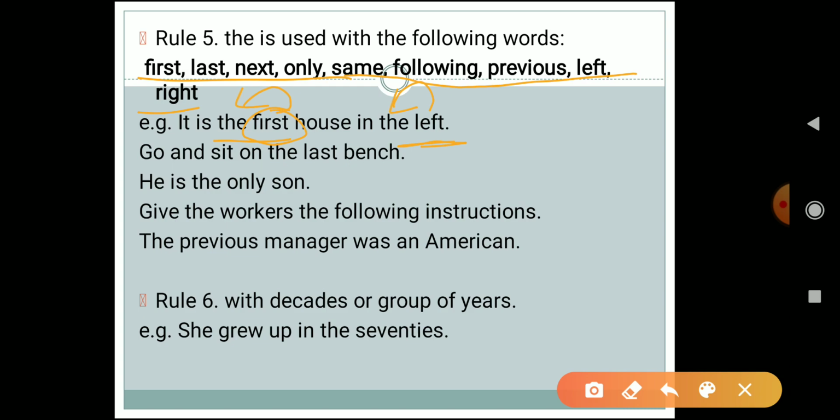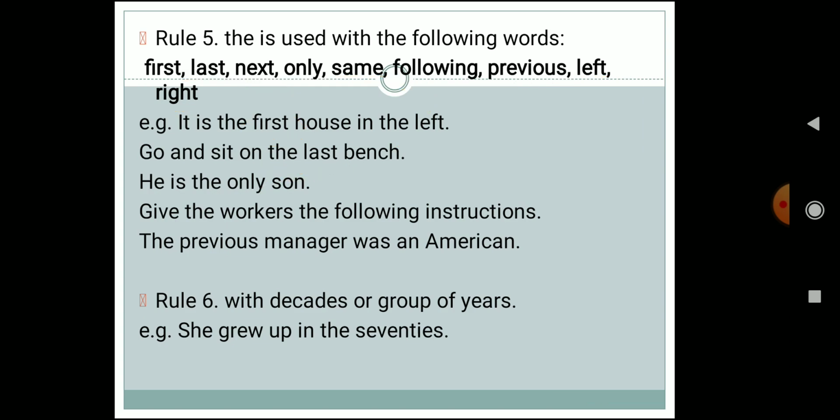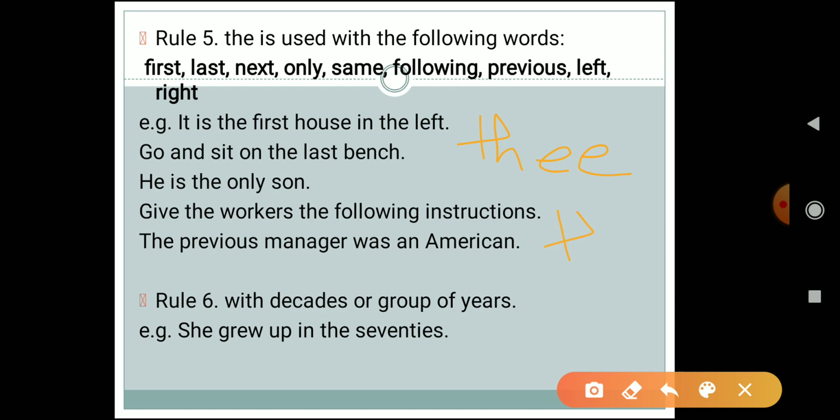Go and sit on the last bench. Again, last is used over here, so we are using the article the. Next one is he is the only son. You might have heard that I have pronounced the as thee and not as thuh. So what is the difference between this thee and thuh?